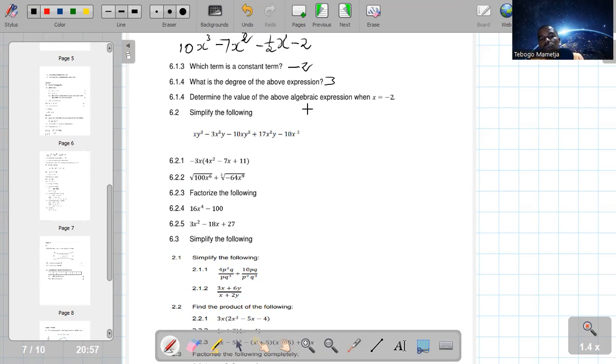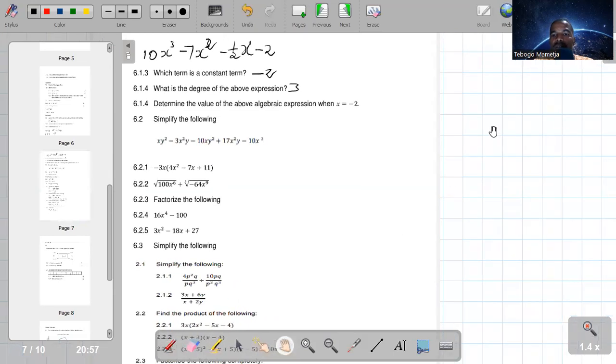Determine the value of the above expression when x is equal to -2. Okay, guys, this is where we are going to substitute. We are going to substitute x by -2 in the above expression. So let me take it a bit to the left so that I work there. For substitution, we use brackets.